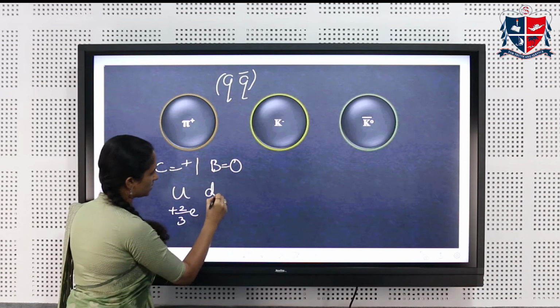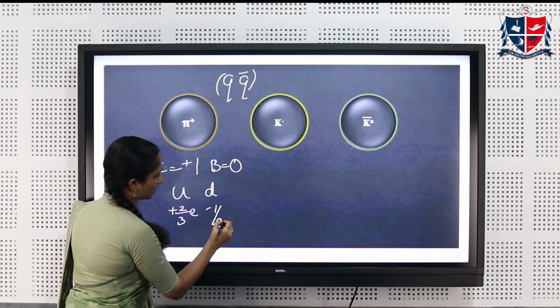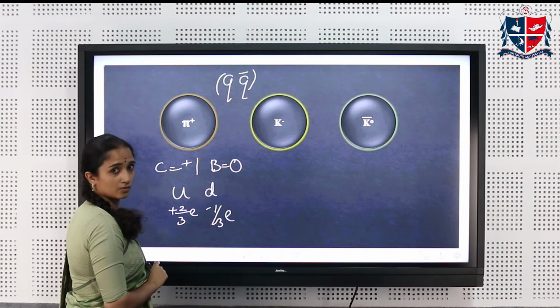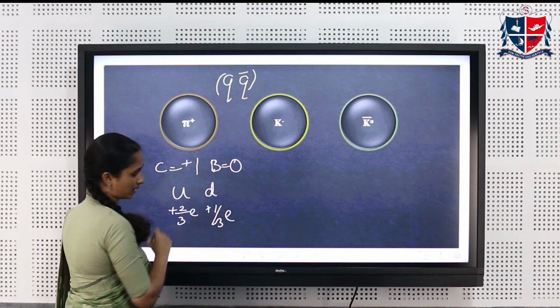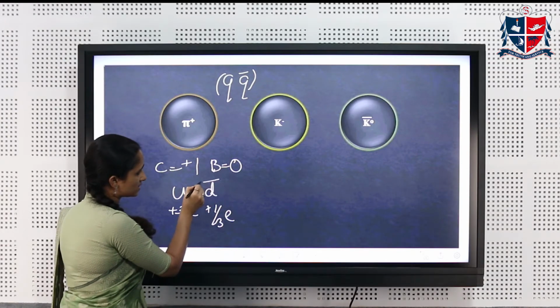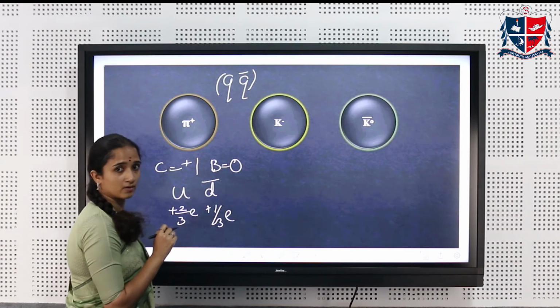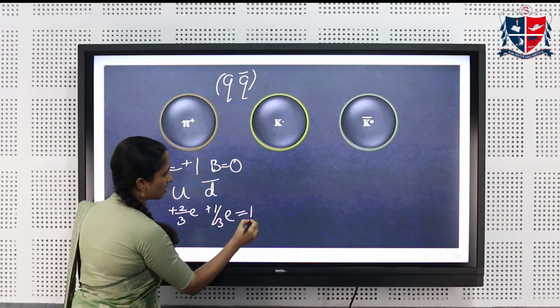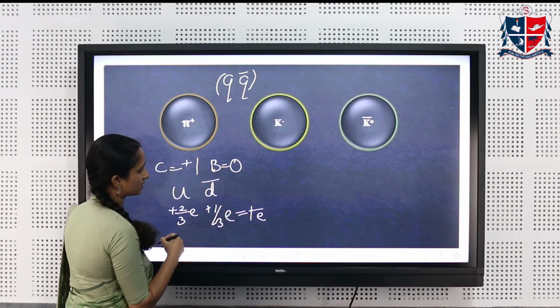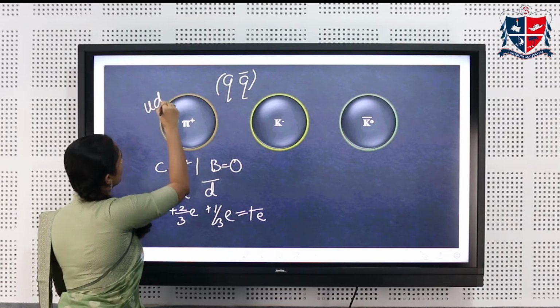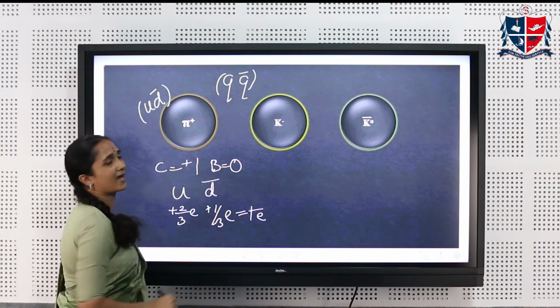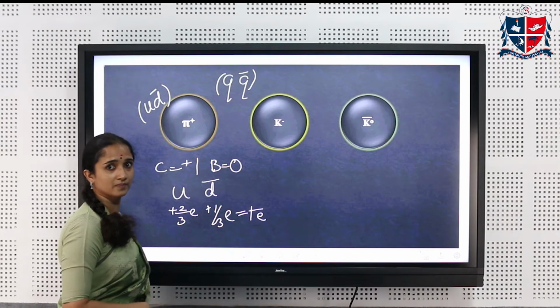If you have a D, you will be having -1/3e. But your charge is +1. So this needs to be plus, which means that this is an antiquark. So this will give you a total charge of 1 electron. So pi plus, it is made up of U and anti-D, a quark and an antiquark pair.